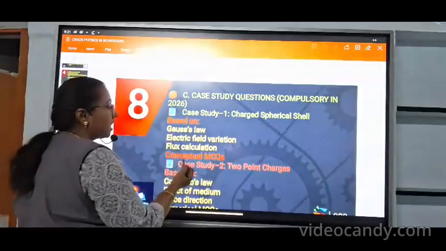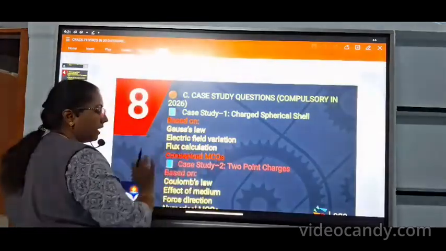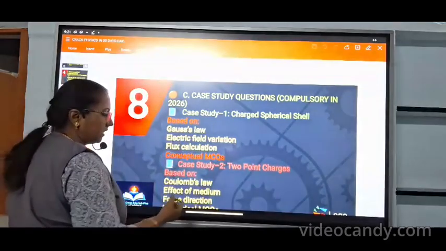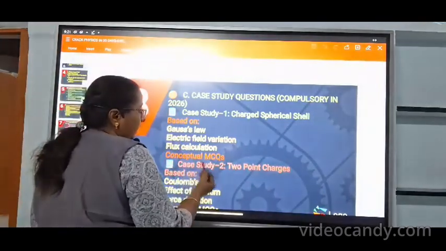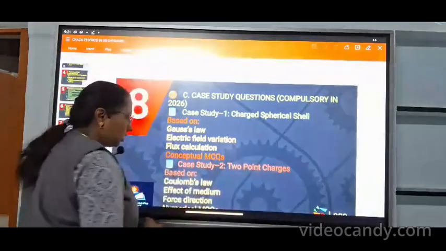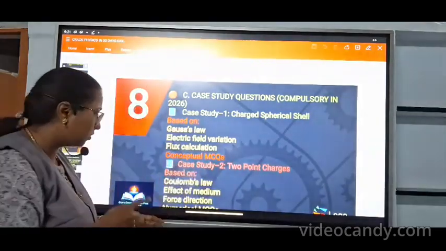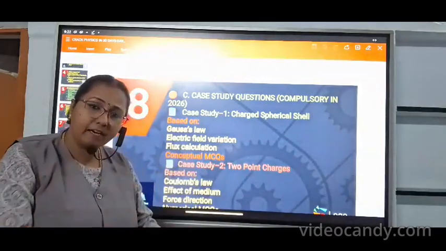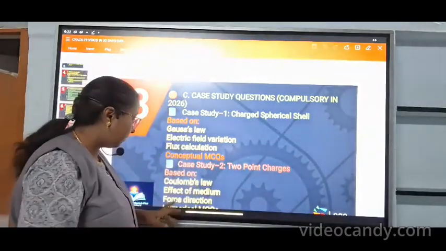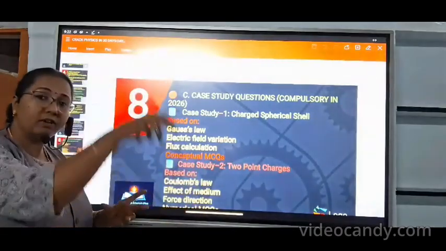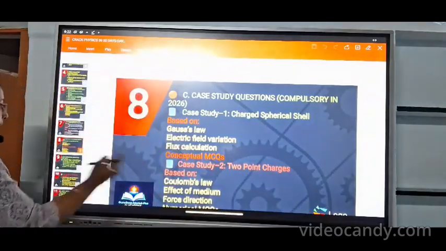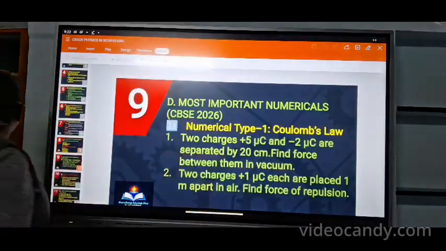The next, conceptual questions they may ask in this section. And a case study on 2 charges, that means Coulomb's law. A 2 charges based question and the effect when they keep it in a medium, introducing a medium, the force, and what is the direction. That based question they may ask.